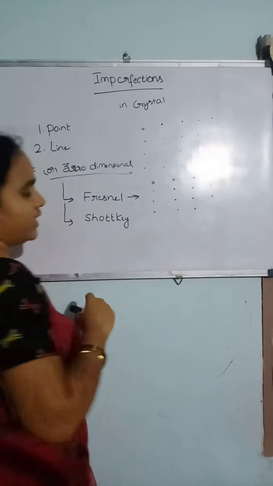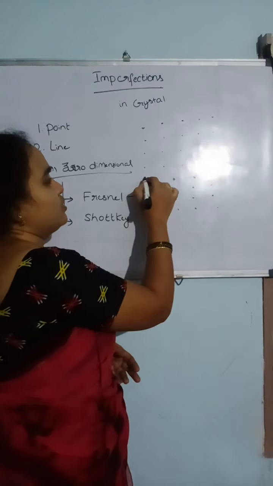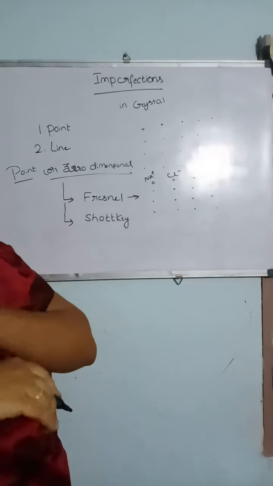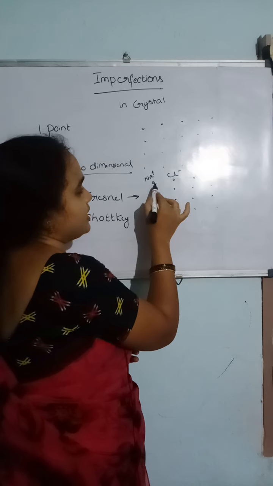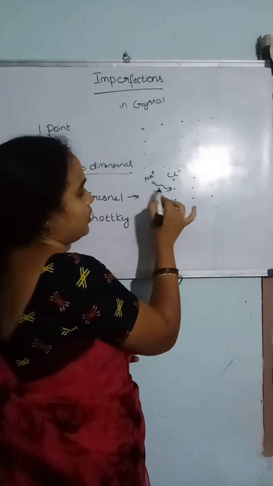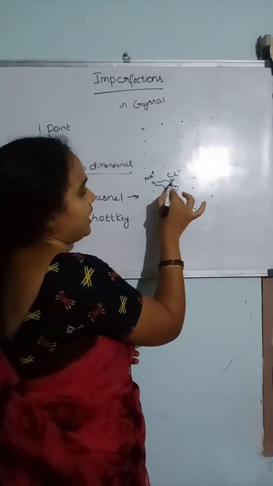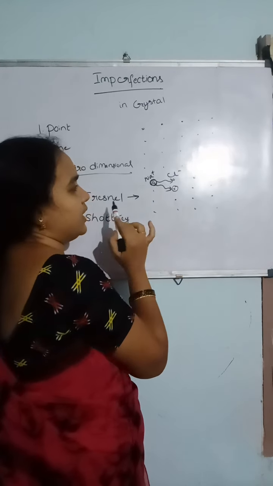For example, if we consider a sodium chloride crystal, which has sodium plus ions and chlorine minus ions. If a sodium ion is displaced to an interstitial position, there is a vacant position here.